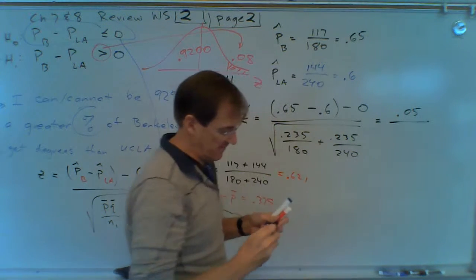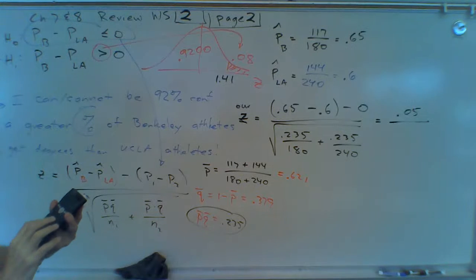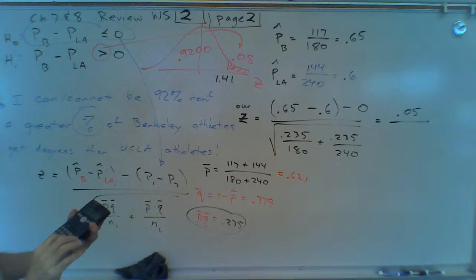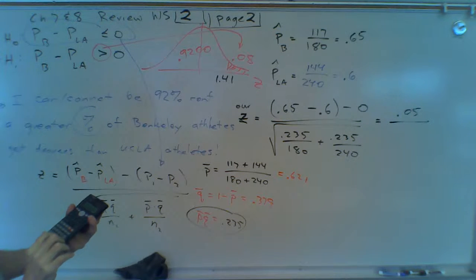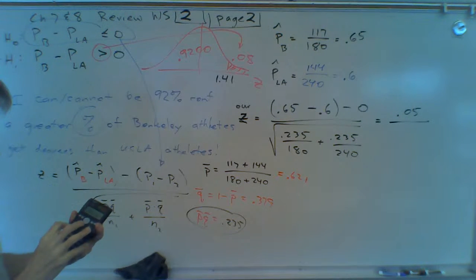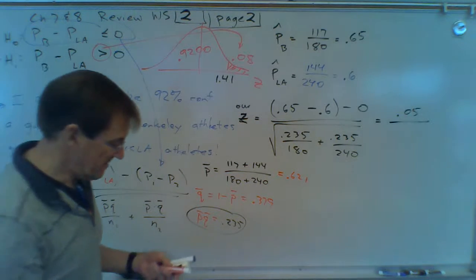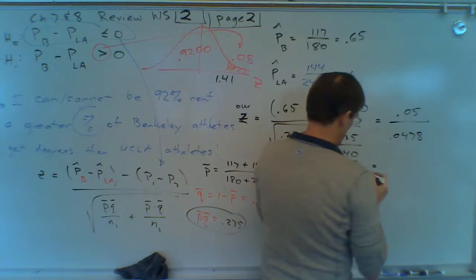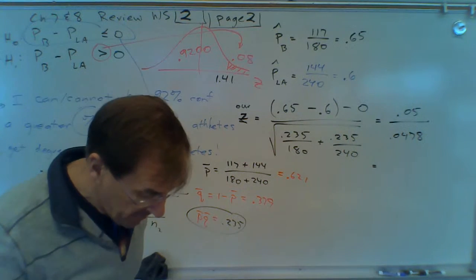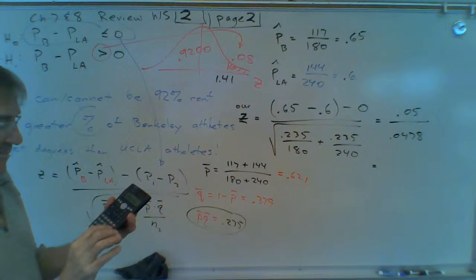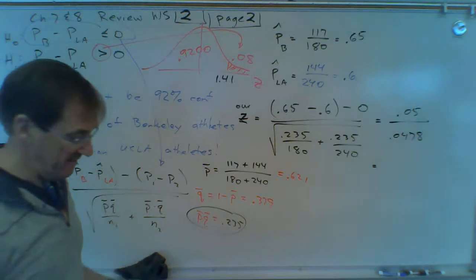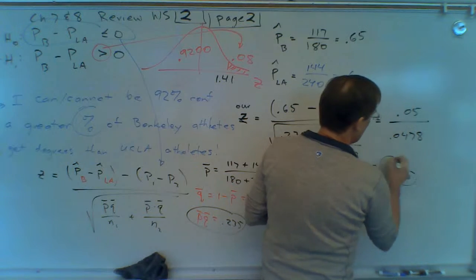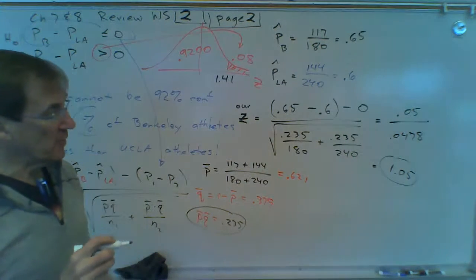And the denominator, let me figure out right here. Take the square root of that is 0.0478. So I do 0.05 divided by that, I get 1.05. That's step 3. Our data Z is 1.05.